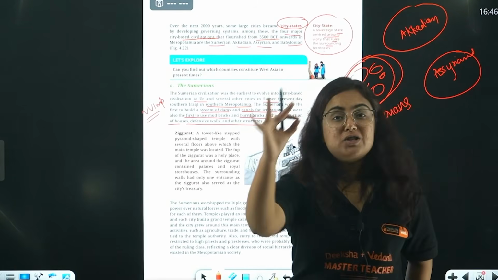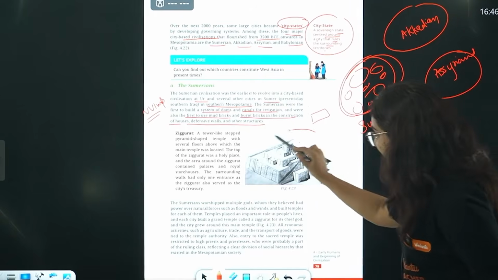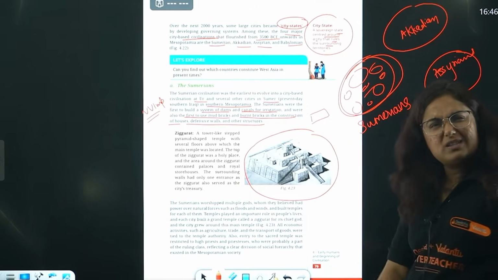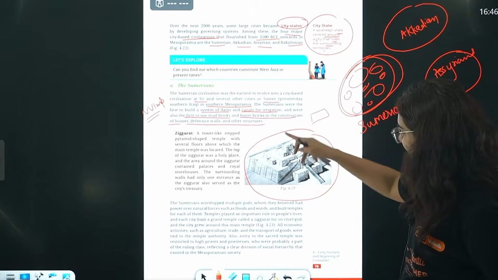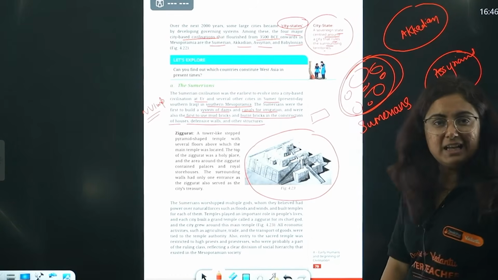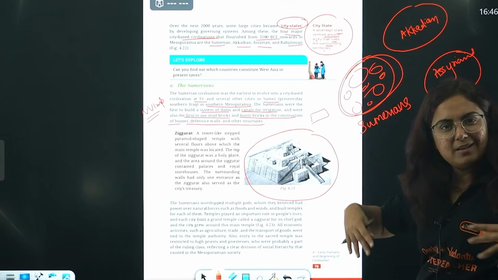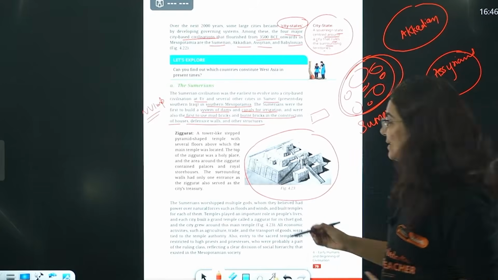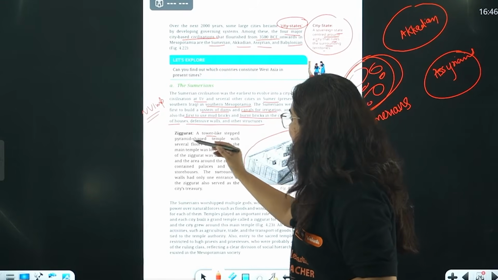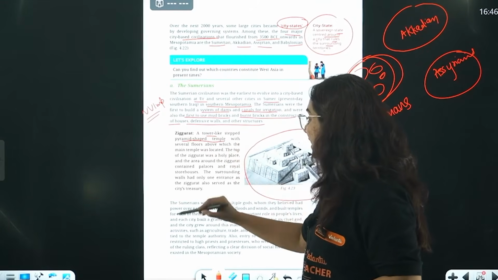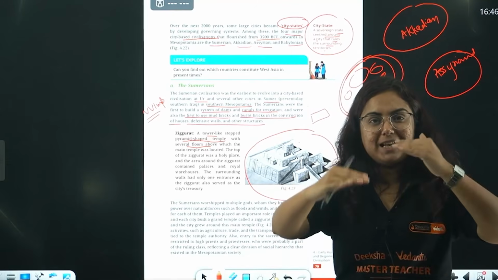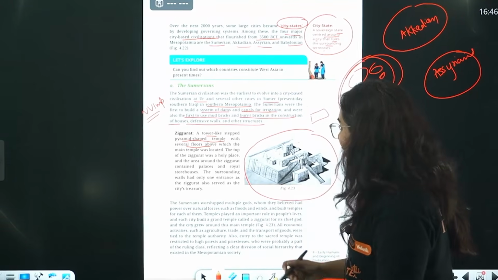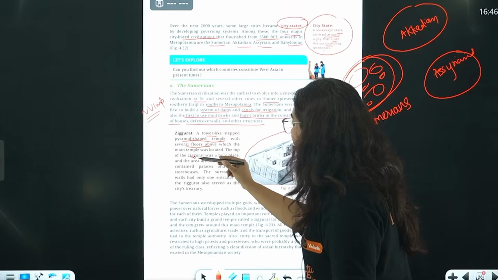One of the most popular structures was this. Doesn't it look like a temple? One by one there is a floor over another. Doesn't it look like a tower? Because actually it was. So beta, it is a tower-like, step pyramidal shaped temple with several floors, one over the other. It is known as ziggurat.